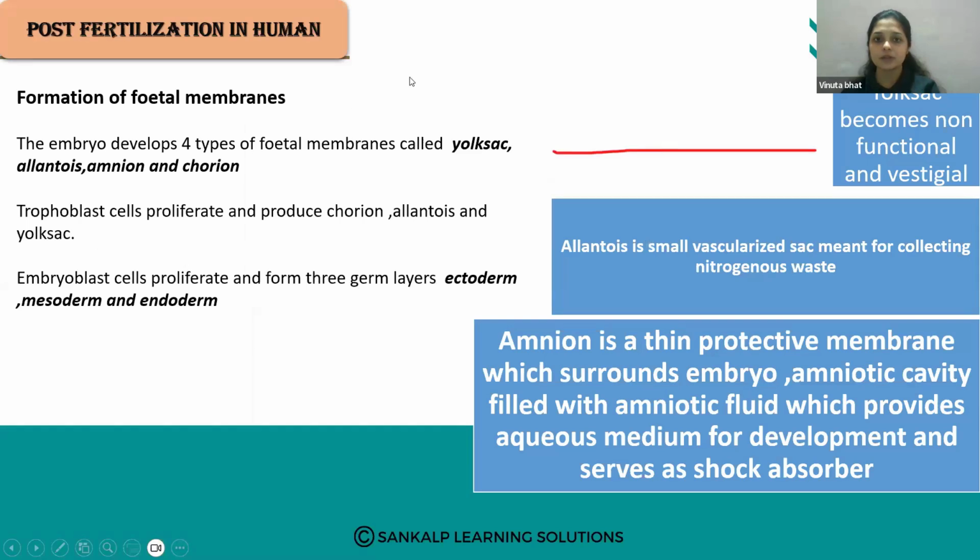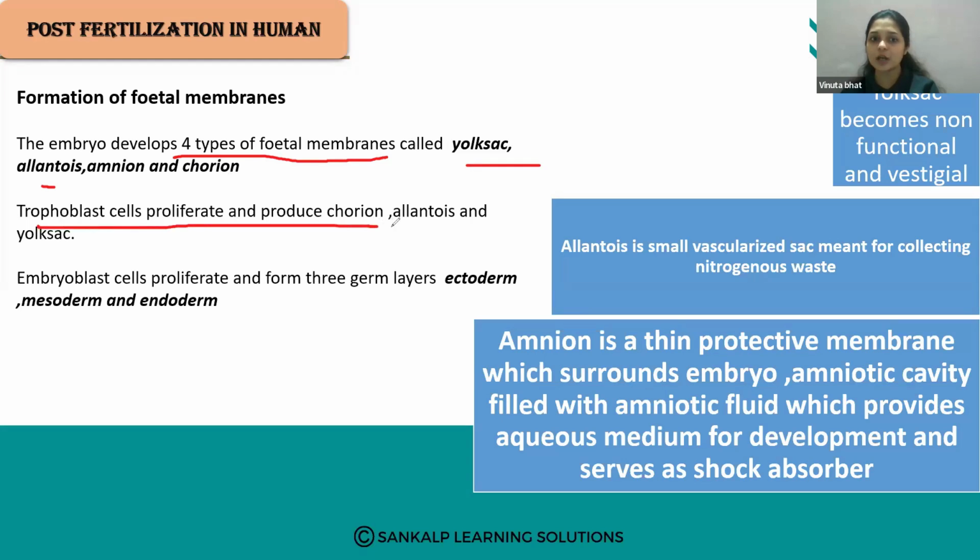Then, formation of the fetal membranes. Here, the embryo develops 4 types of fetal membranes, that is the yolk sac, allantois, amnion and the chorion. And trophoblast cells proliferate and produce the chorion, allantois and the yolk sac layer. But the yolk sac is vestigial.